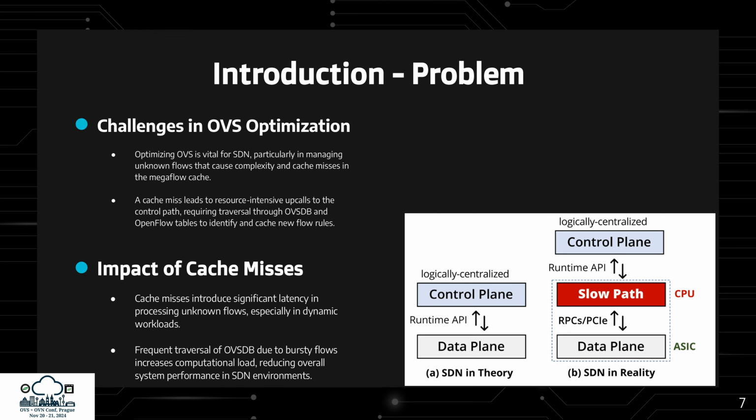Optimizing OVS is key for SDN, especially when unknown flows cause cache misses. Cache misses trigger costly upcalls to the control path, where new flow rules must be added. This introduces latency, particularly in dynamic workloads. Frequent upcalls from small flows, referred to as bursty, further strain system performance.